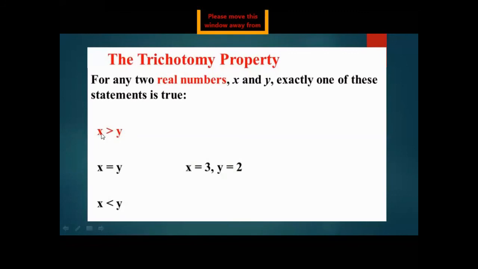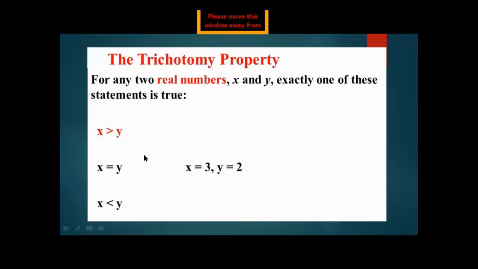So 3 is greater than 2, but 3 cannot be equal to 2, and 3 cannot be less than 2. So whenever there are two real numbers, only one property, the inequality, the equality, or the less than sign, would be applicable.